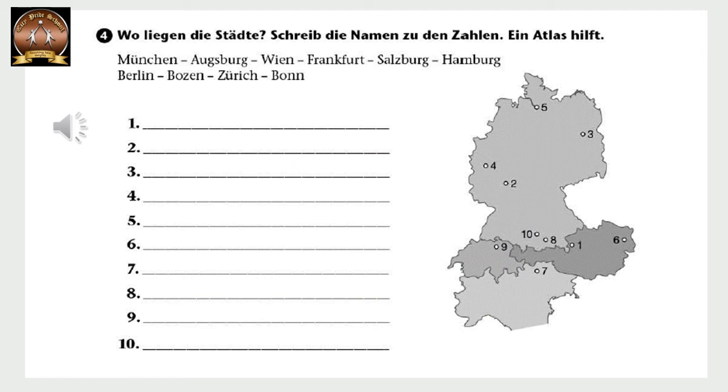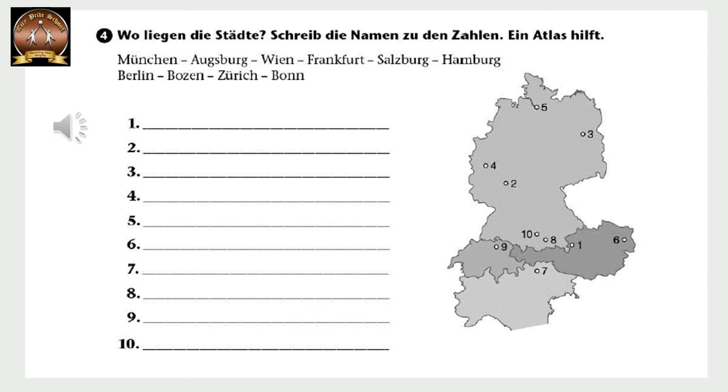Zum Beispiel Nummer 1. Welche Stadt ist das? Which city is that? Number 1. Das ist Salzburg. So we have to write Salzburg near 1 in the map. And in the first blank we have to write Salzburg liegt in Österreich, or Salzburg liegt in Nordösterreich, but only Österreich is also fine.